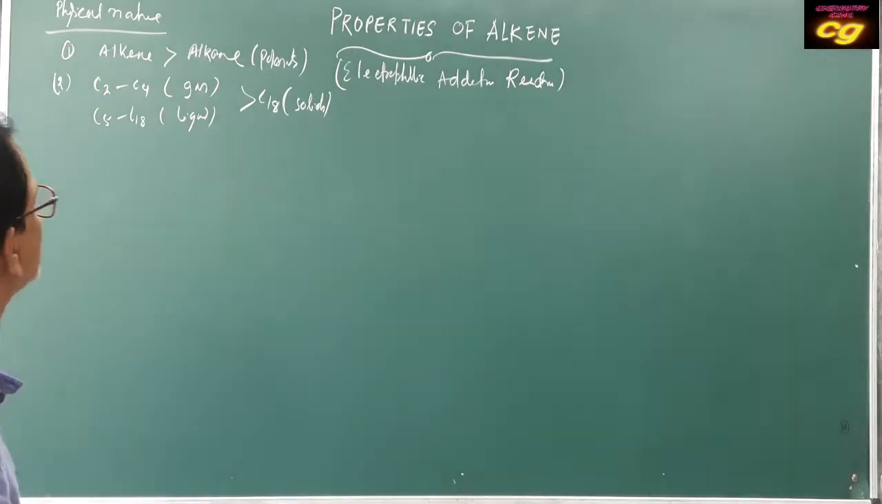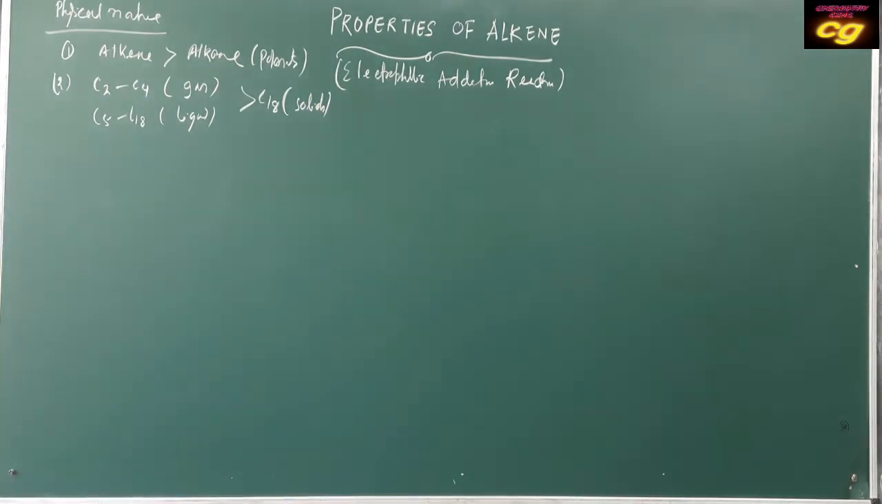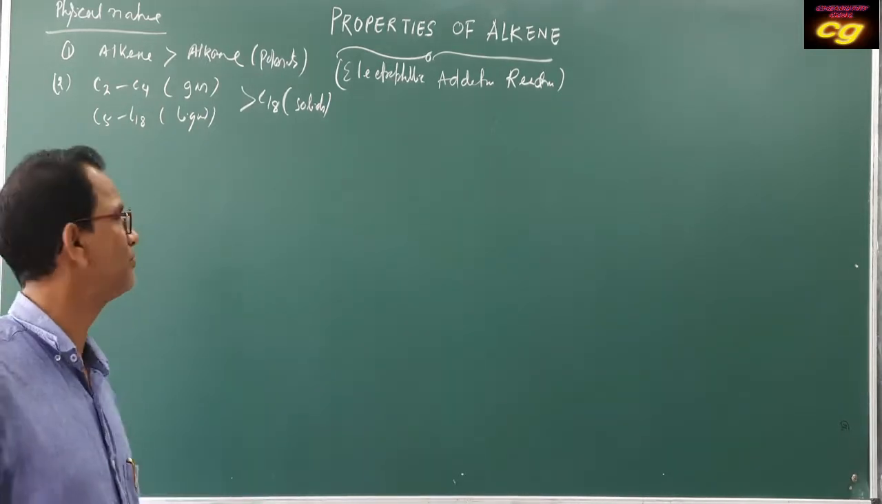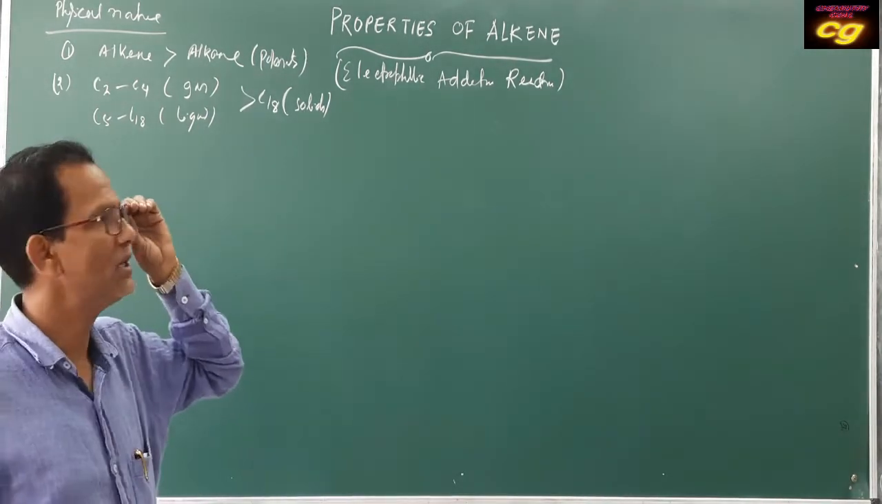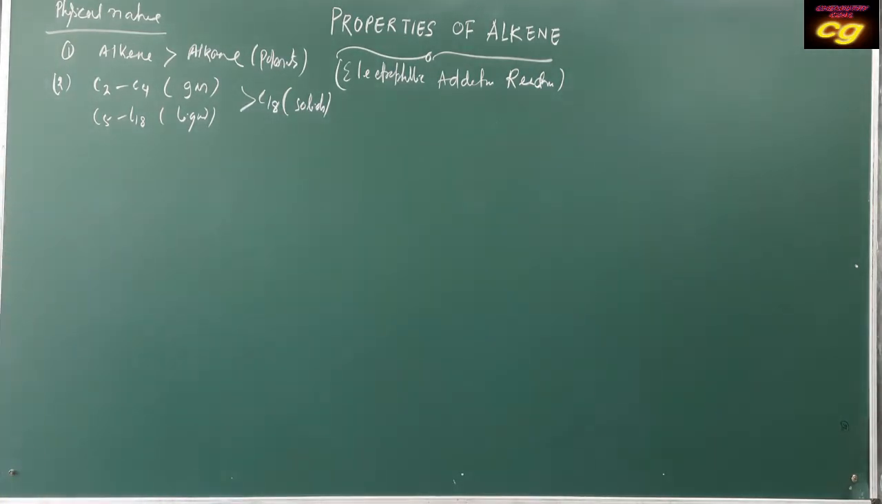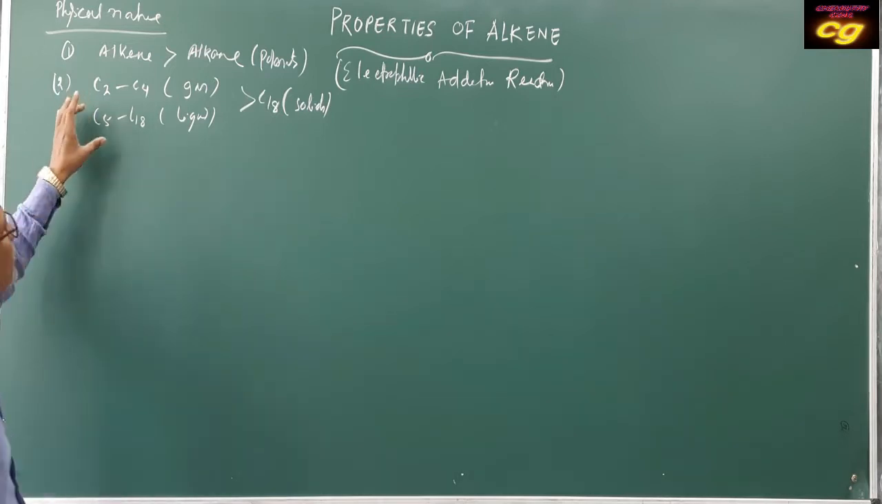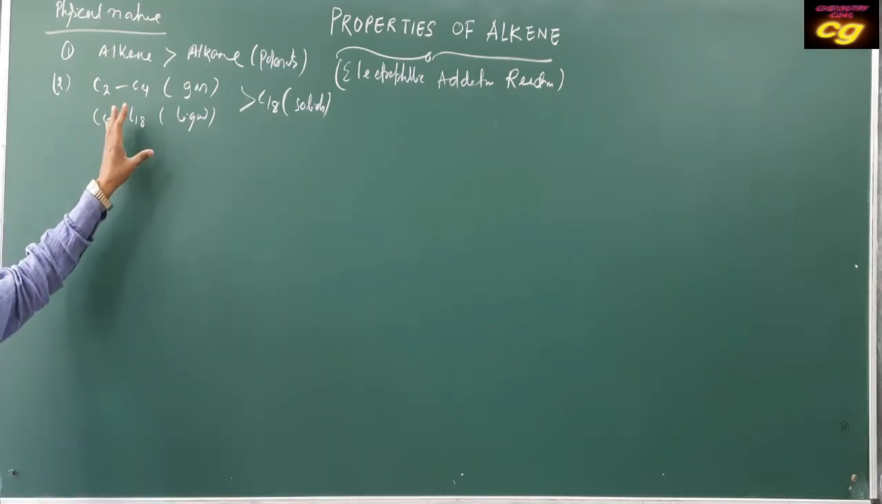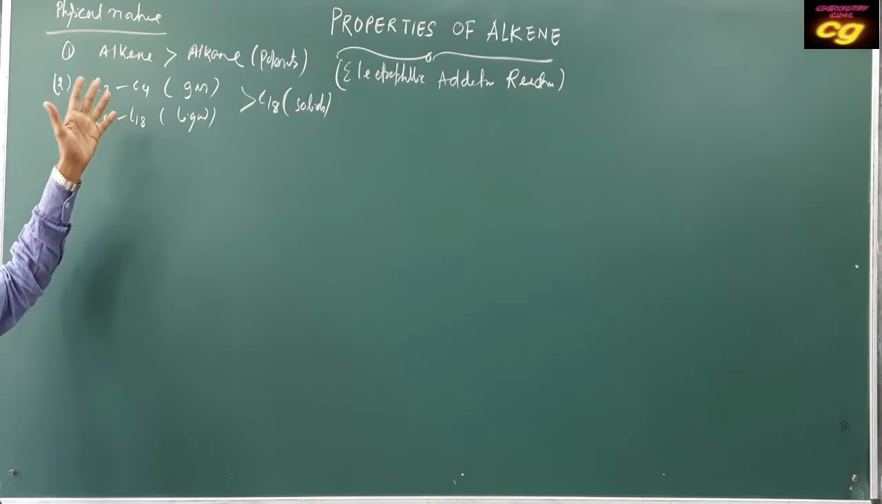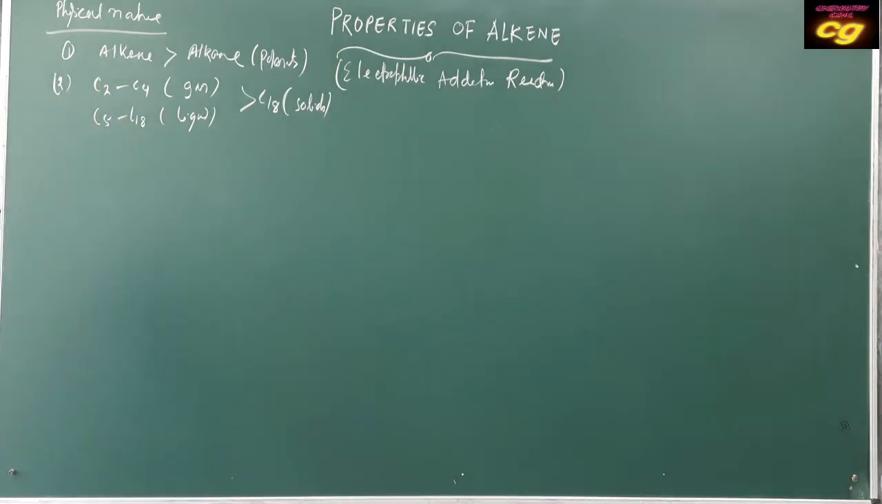Long chain hydrocarbon alkenes just behave as oil. Vegetable oils also contain alkenes, mainly containing double bonds. So alkenes are called olefins, because they are oil-making substances having unsaturation.